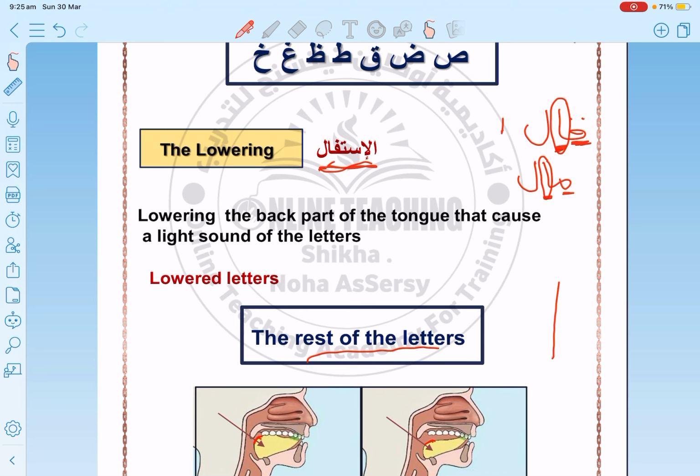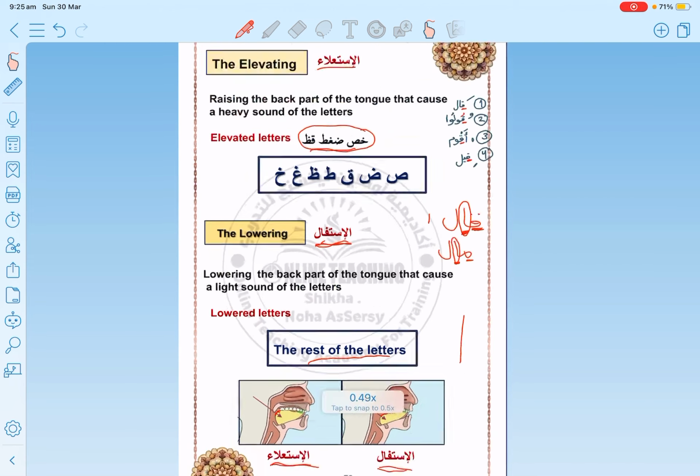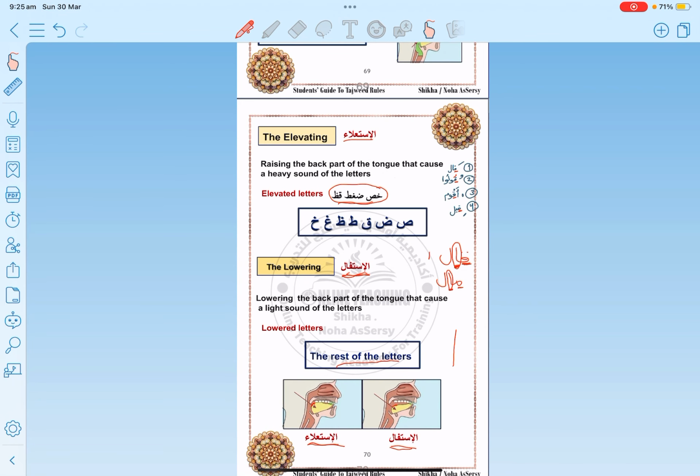No, we say sha. We don't elevate the back of the tongue, and we don't put pressure on the roof of the mouth. So sharri, not sharri. Maliki, not maliki, because it's from the استفال letters. So حروف الاستعلاء are 7 letters gathered in خص ضغط قظ, and the rest of the letters are called حروف الاستفال.